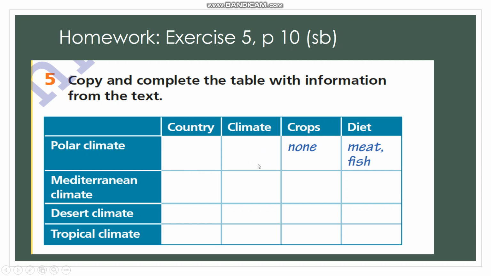Is it cold, hot, or windy? And so on. And crops: what do they grow there? Vegetables, fruits, name them. And diet. So, good luck.